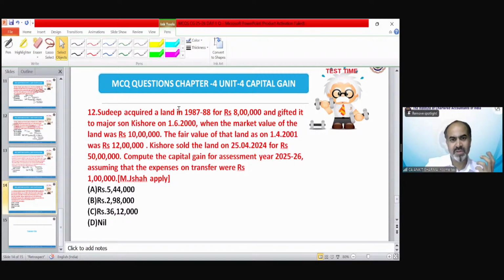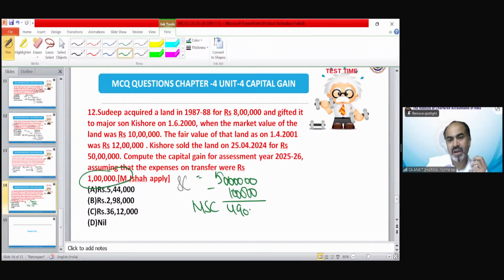Same process, of course. Let me just write down the provisions, the solution part. Sale consideration is 50 lakh. Transfer expenditure has been given in the question as 1 lakh rupees. So there would be net sale consideration of 49 lakh.